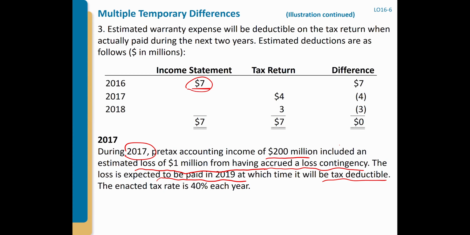Our accounting income already subtracts it, but the tax code does not allow us to subtract. That's why taxable income will be greater than accounting income. That's another temporary difference. You are only able to deduct it in 2019, in the tax return.